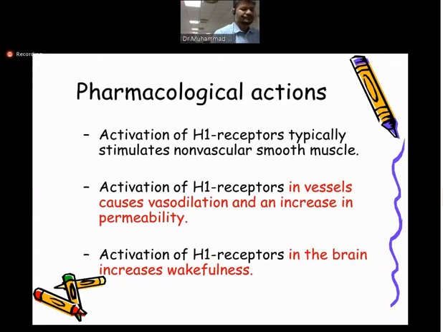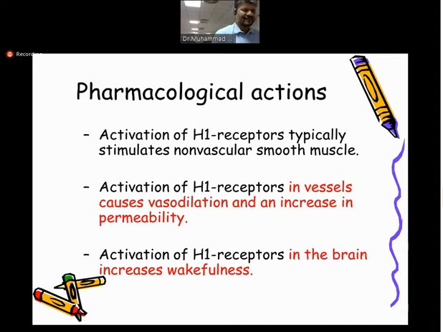Also, there is some role on the blood vessel, and I told you that H1 receptors, whenever they work on blood vessels, cause vasodilation. So one part is causing constriction in the bronchioles, whereas the same receptor in the vessels is causing vasodilation. And whenever there is vasodilation, there is increased permeability. Why is it important? Because in inflammation you need to dilate the blood vessel.